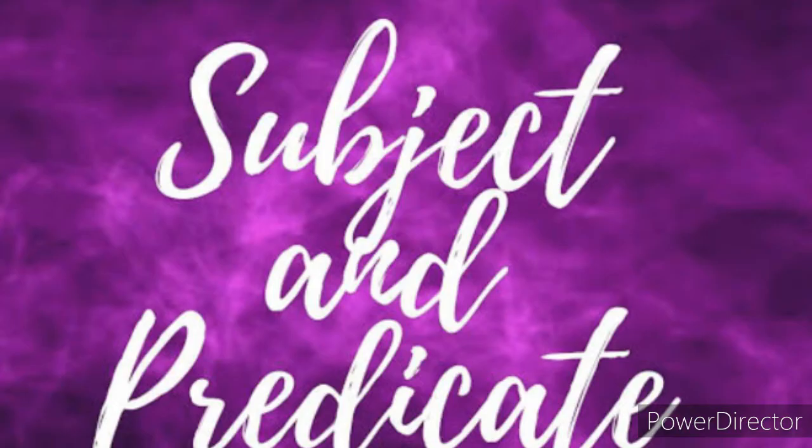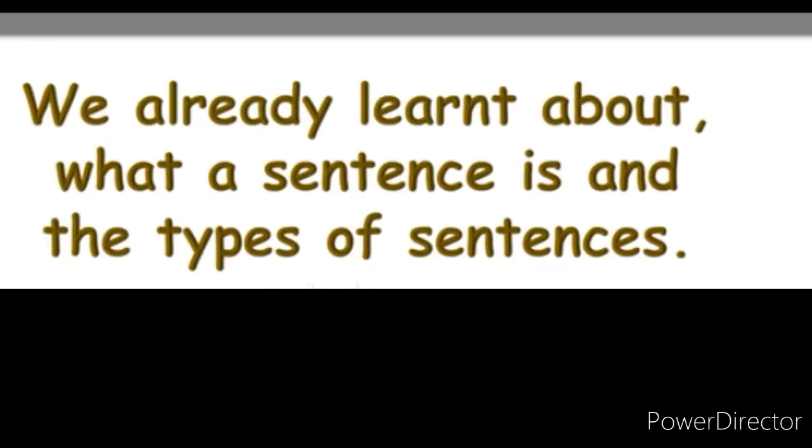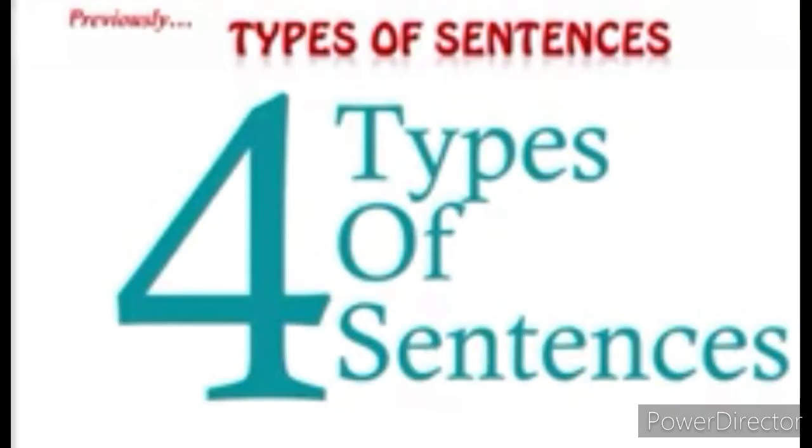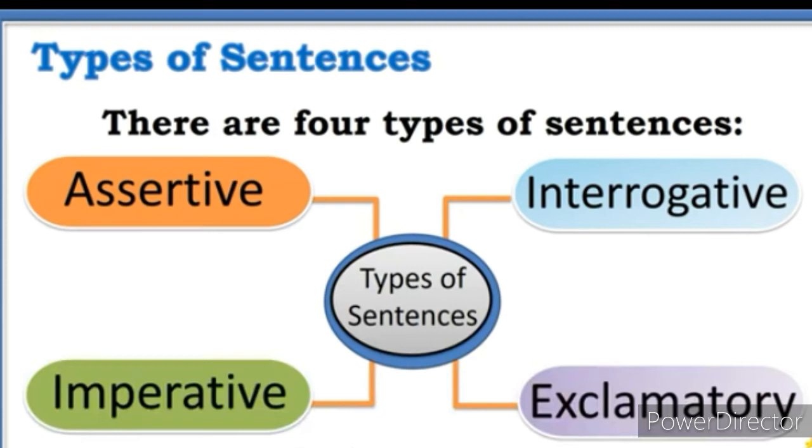Today we will be learning the next chapter from grammar, that is lesson 2, subject and predicate. In our last session we discussed sentences and types of sentences. So now if we try to recollect, there are 4 types of sentences which are assertive, interrogative, imperative and exclamatory.